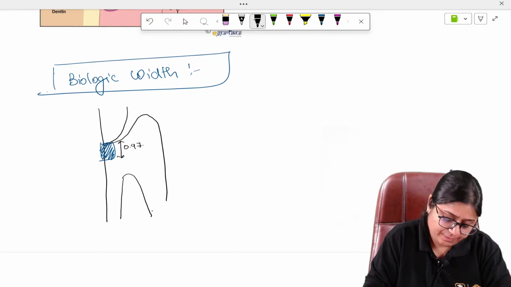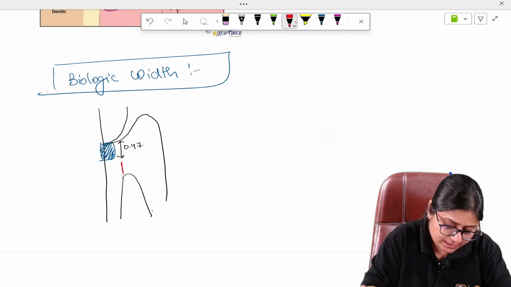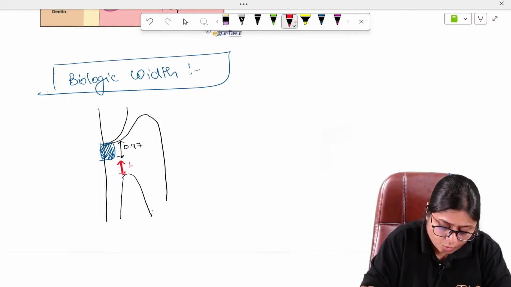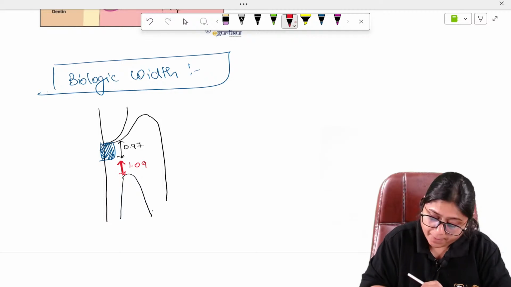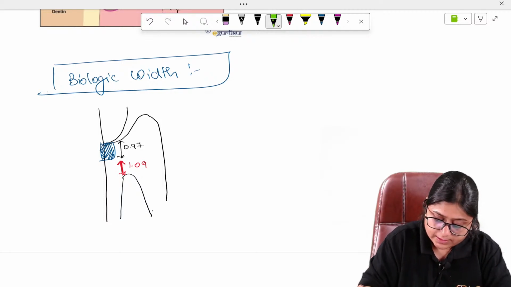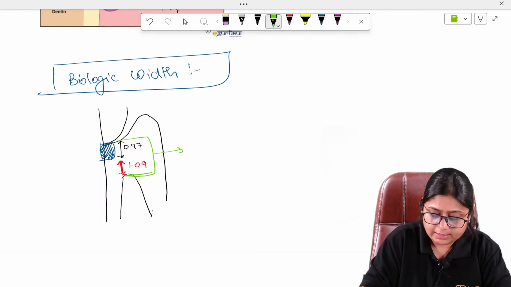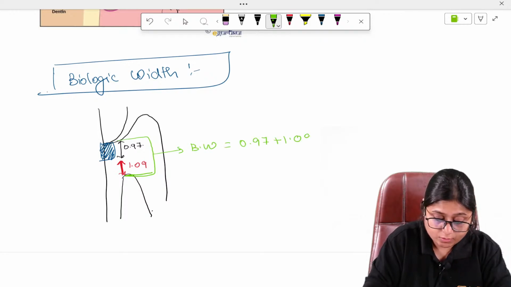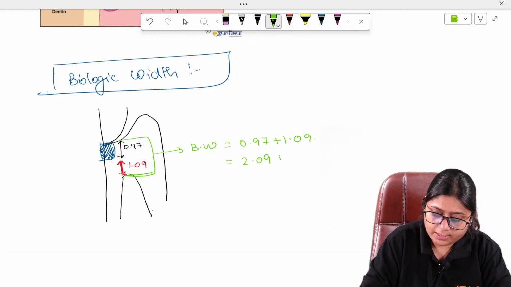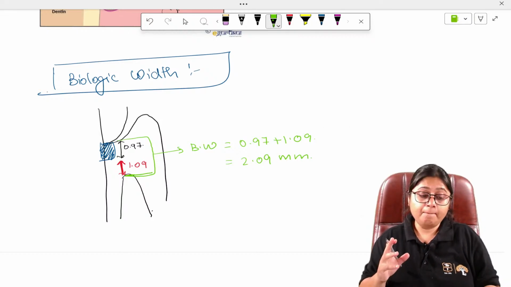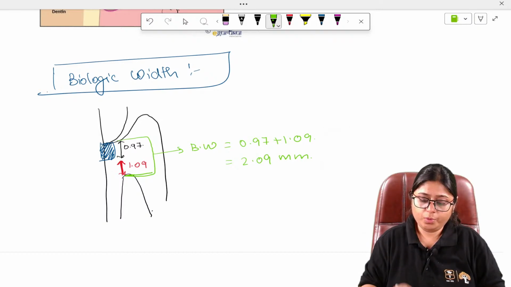Now, below the apical end of the junctional epithelium, there is connective tissue. The width of this connective tissue is approximately 1.09 mm. So, the total from the junctional epithelium up till the alveolar crest is your biologic width, equal to 0.97 plus 1.09, which is 2.09 mm. This is your biologic width. So why is this biologic width important?